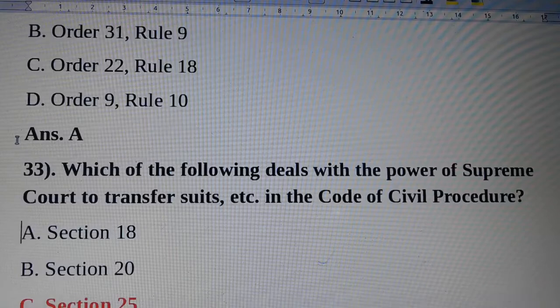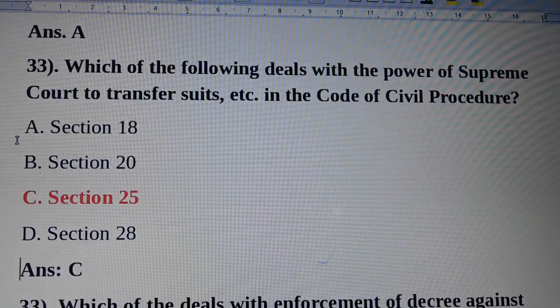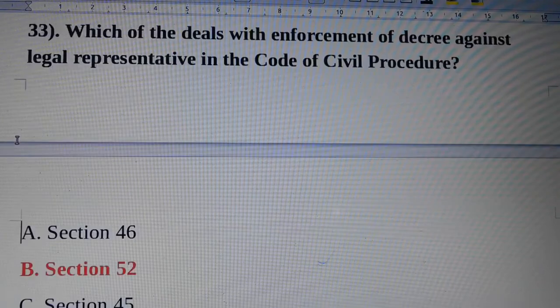Question number 33. Which of the following deals with the power of Supreme Court to transfer suit in the Code of Civil Procedure? Answer is option C, section 25. Question number 33 again. Which of the following deals with enforcement of decree against legal representative in the Code of Civil Procedure? Answer is option B, section 52.